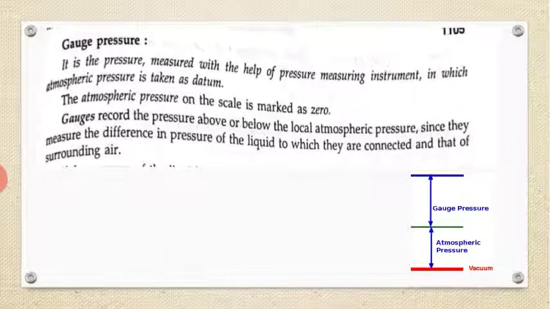Next is gauge pressure. Gauge pressure is the pressure measured with the help of a pressure measuring instrument in which atmospheric pressure is taken as a datum, that is, as a reference. The figure shows atmospheric pressure and gauge pressure. Gauges record the pressure above or below the local atmospheric pressure, since they measure the difference in pressure of the liquid to which they are connected and that of the surrounding air.